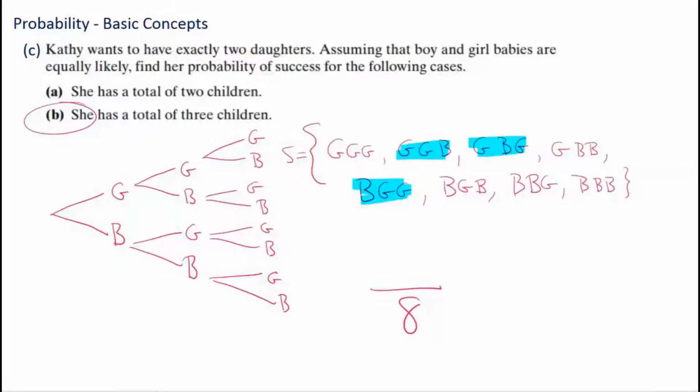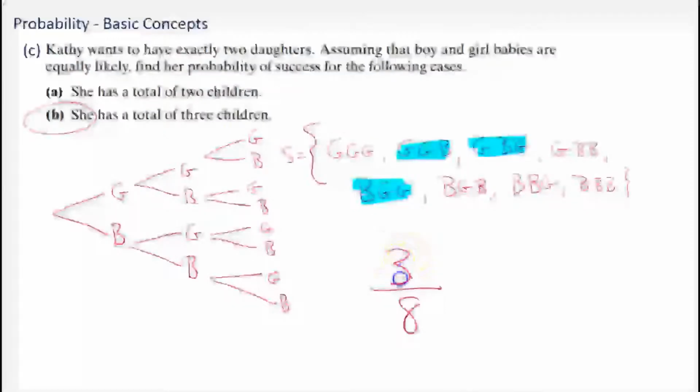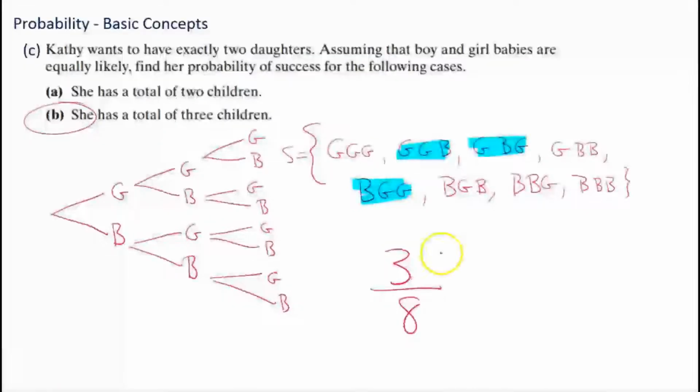Well, there are 3 successes is what we would call that. Okay, I'm sure that Kathy wouldn't call it unsuccessful, but if she wants exactly 2 daughters, then these other guys that I don't have highlighted really are not successes. But that's 3 out of 8. We would reduce that if we could, but we can't, so that is the probability.